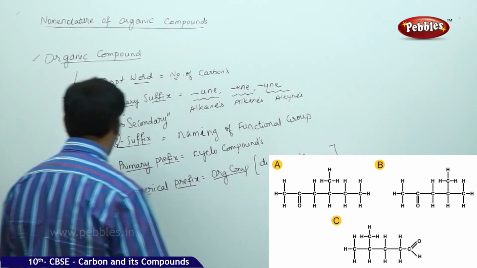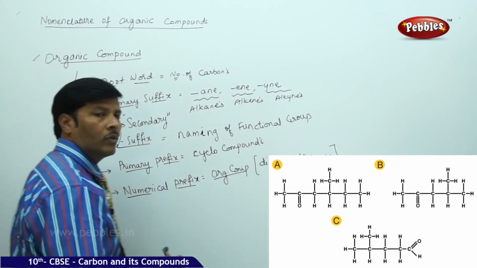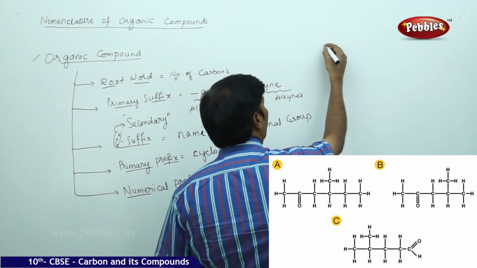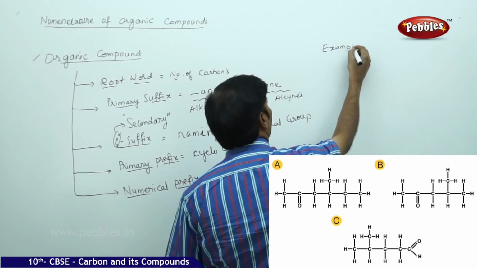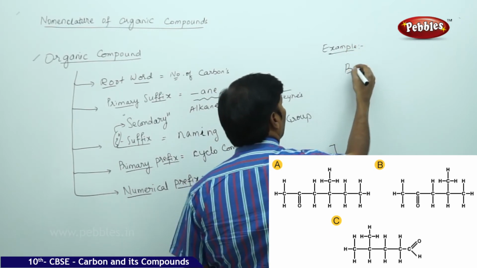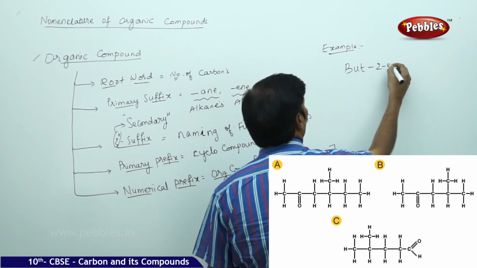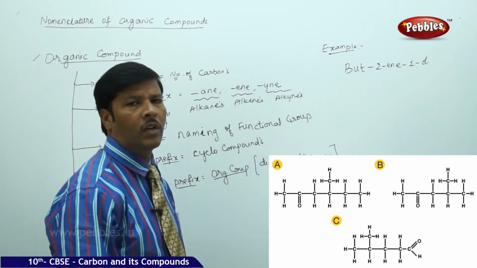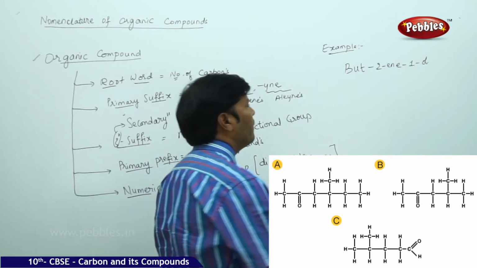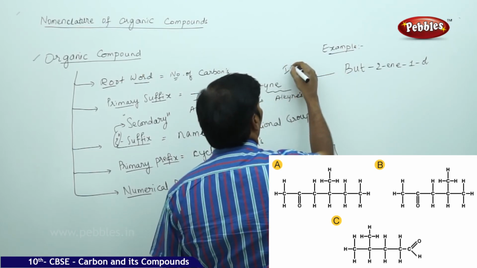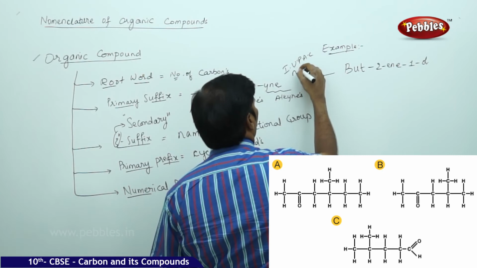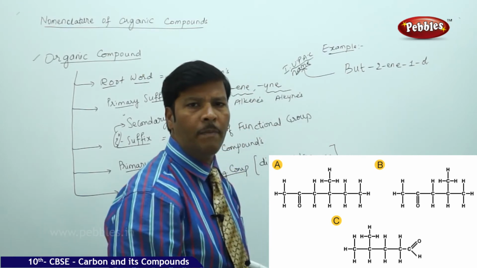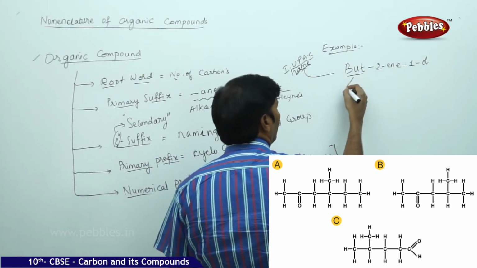and so on. So one example I would like to give you to make you understand very clearly. Suppose I take one example: but-2-en-1-ol. Say you are taking one organic compound which has this IUPAC name. But-2-en-1-ol is the IUPAC name. So here the word but stands for the root word.